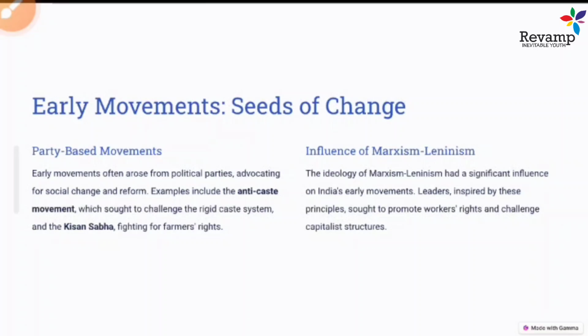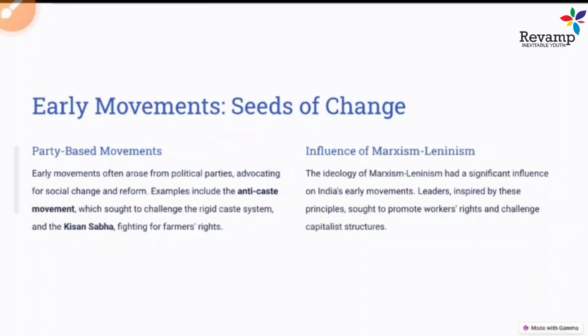Even today, when the farm reform was started, there was a lot of movement, and the government had to take a step back on the farmers' law. The All India Kisan Sabha and a lot of regional Kisan parties also came up at that time. That's the power of this party based movement or party based organization.